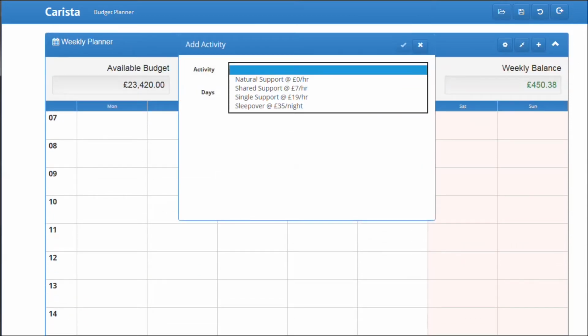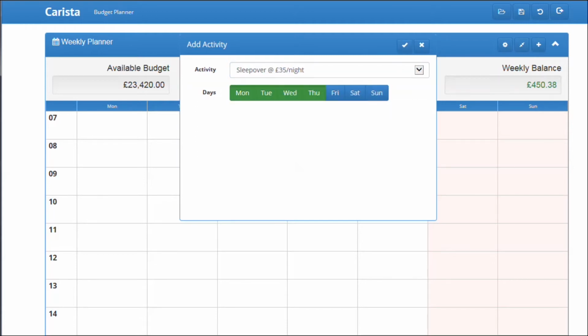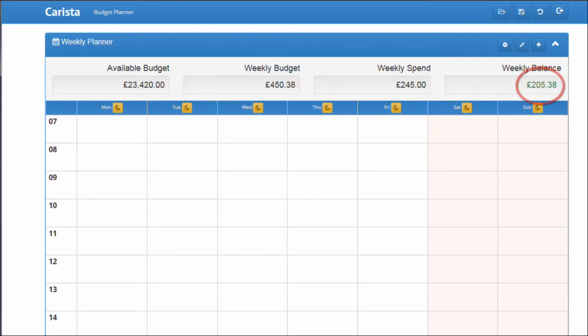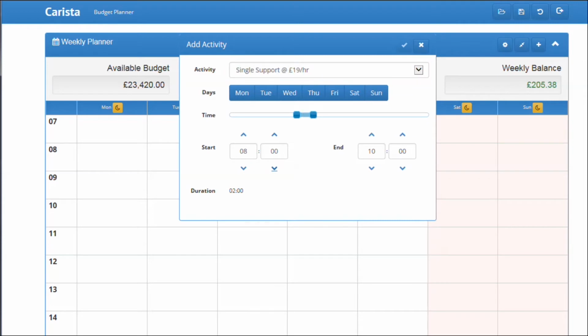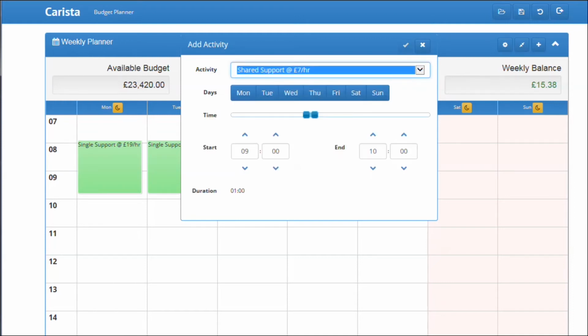We do this by starting to apply the important service elements first. For example, we may know that we need to have sleepovers every night. And we can see that these have now been added and the total has adjusted accordingly. Perhaps we also know that we need to get some help to get up and get organised in the mornings. And we also like to go to a shared support service at lunchtime.